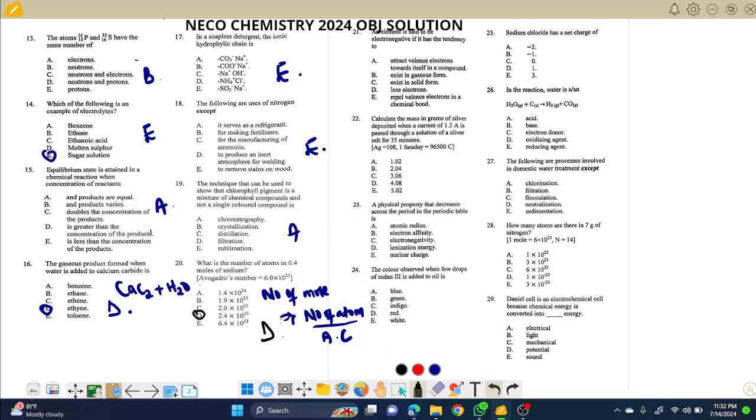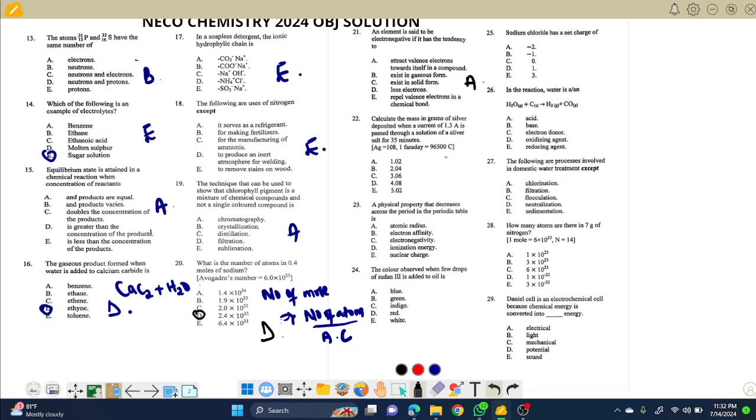For 21, we have a question based on, let me see that. An element is said to be electronegative if it has the ability to attract valence electrons. That's A.